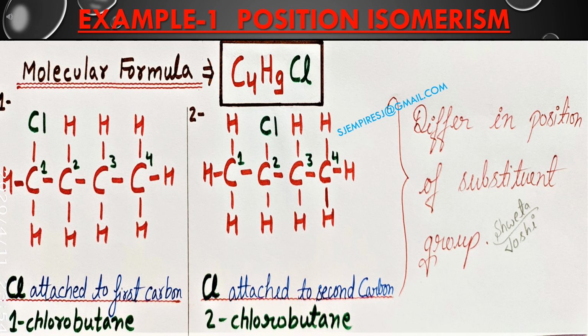In both the cases, number of carbon atom in the main chain is same, that is 4, but there is variation of position of substituent group chloro. In first case, it is on first carbon atom and in second case, it is on second carbon atom. So because of the difference in the position, these compounds fall in the category of position isomers and the phenomena is known as position isomerism.